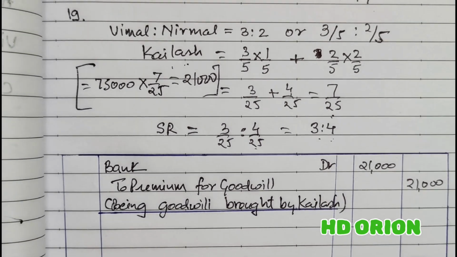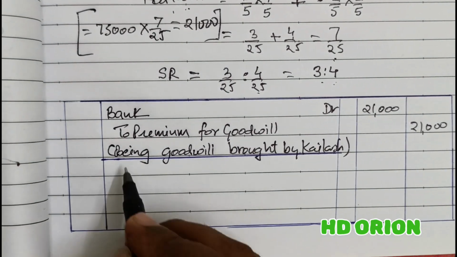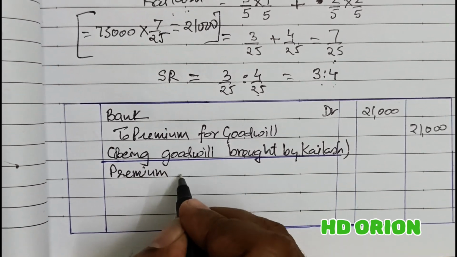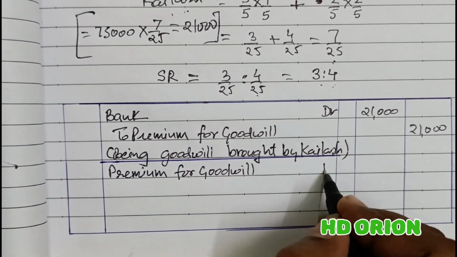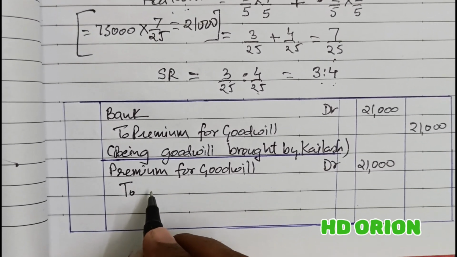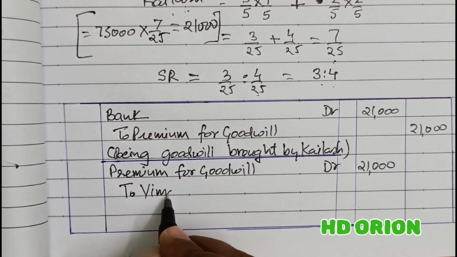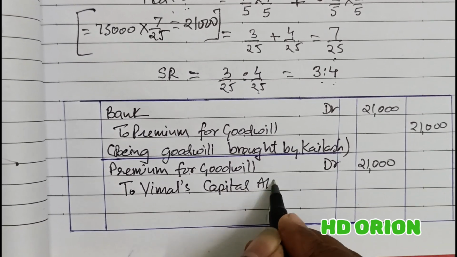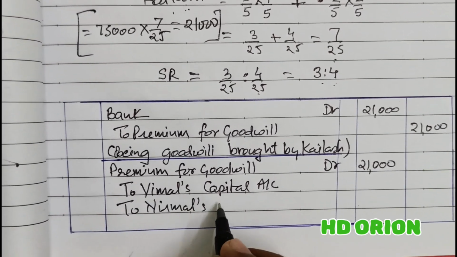Now this goodwill will be distributed to the old partners in their sacrificing ratio. So premium for goodwill account will be closed now. Premium for goodwill, first it is credited and now it is debited and closed with the same amount, 21,000, and now it is transferred to old partners' capital account. Nirmal's capital account.